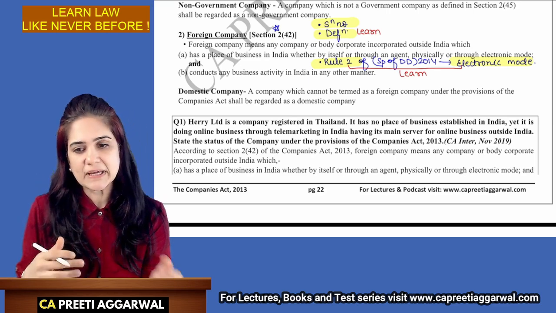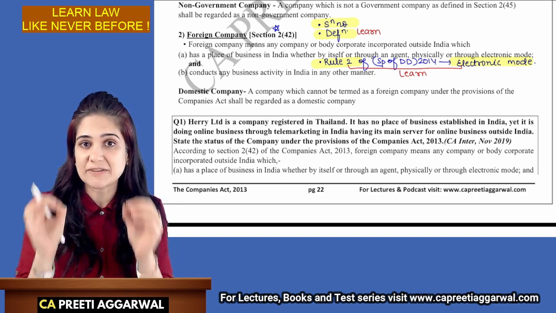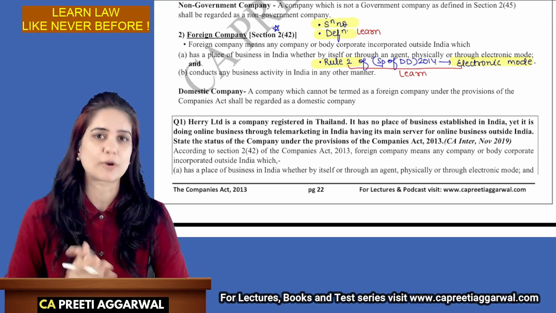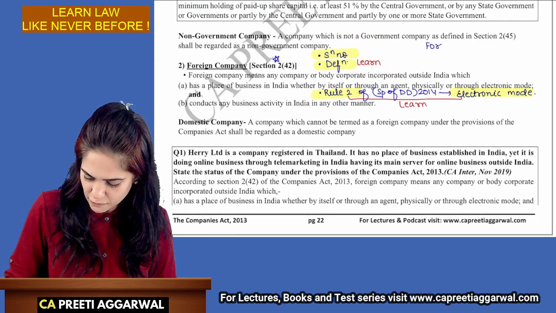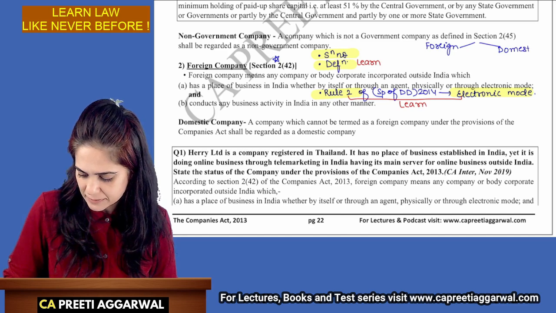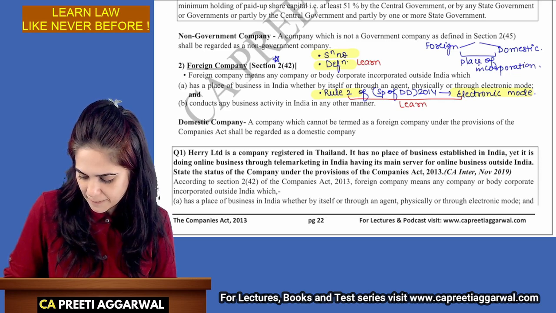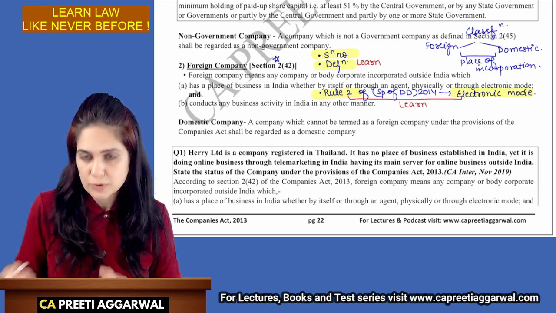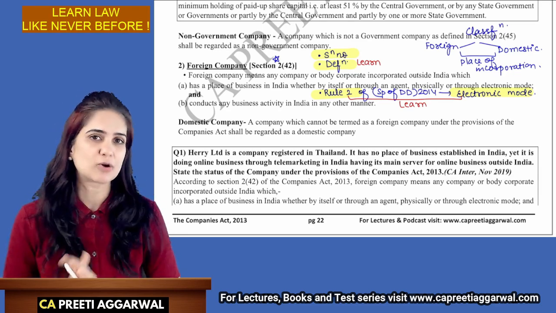Now, whether a company is a foreign company or a domestic company is based on its classification, which is based on the place of incorporation. So the classification into domestic company and foreign company is based on the place of incorporation.